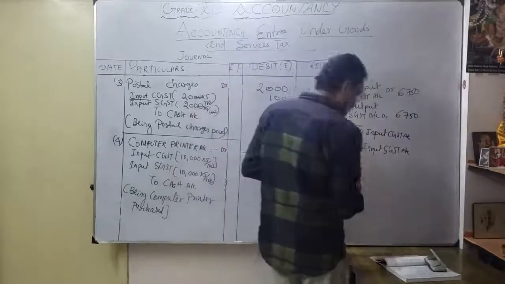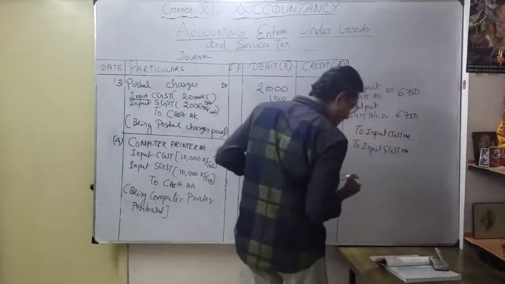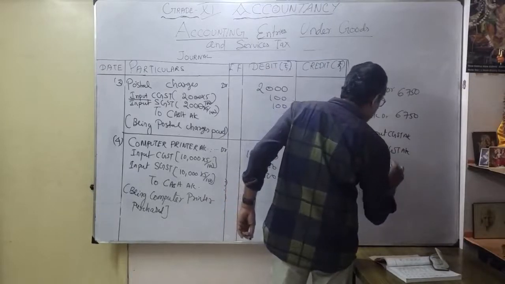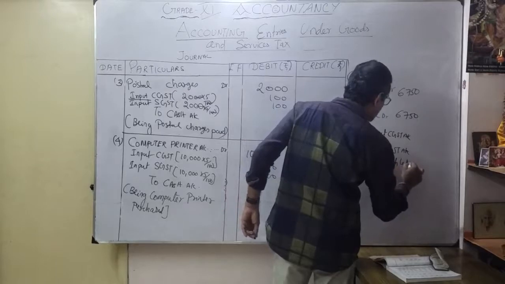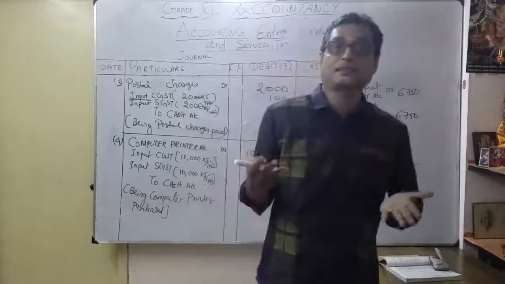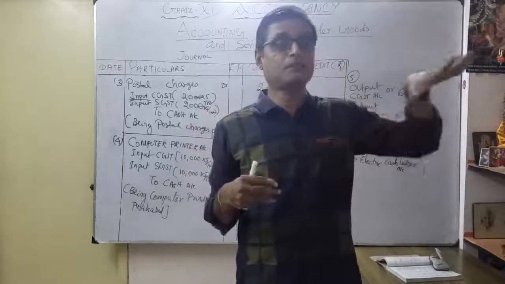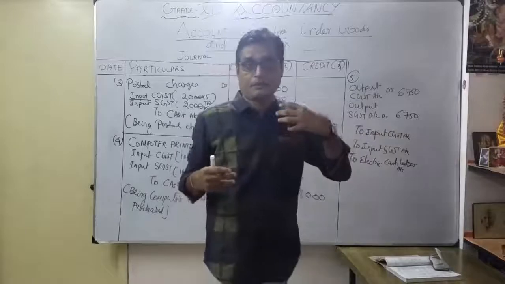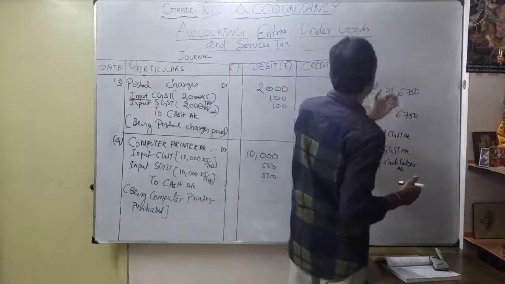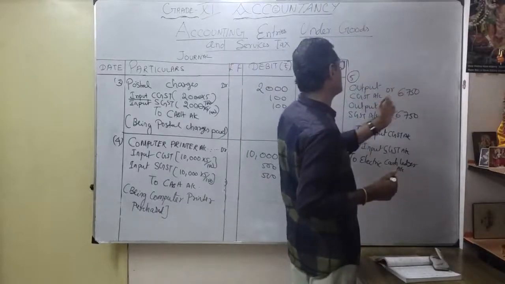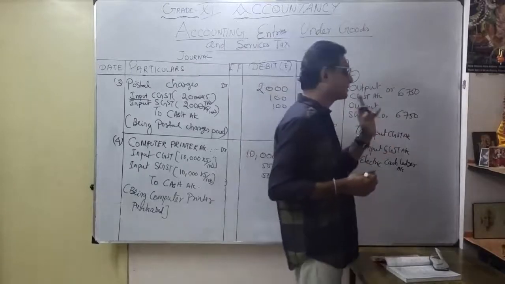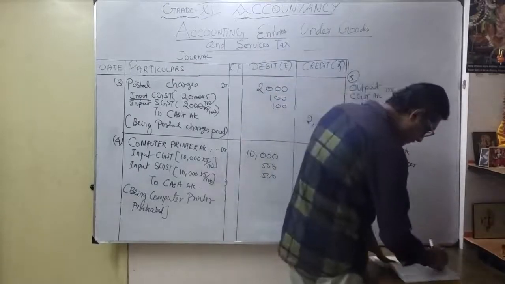So what is the net effect? Suppose any net effect, we will say it is for adjustment of our tax, electronic cash ledger account. Anything balance: suppose my payment is excess or my collection is excess, we want to maintain that. So anything I excess paid, I consider as cash. Okay, that's what. Now see, what is my output CGST? 6,750, my state CGST 6,750. What is my input CGST? So now listen, what is my total input CGST?